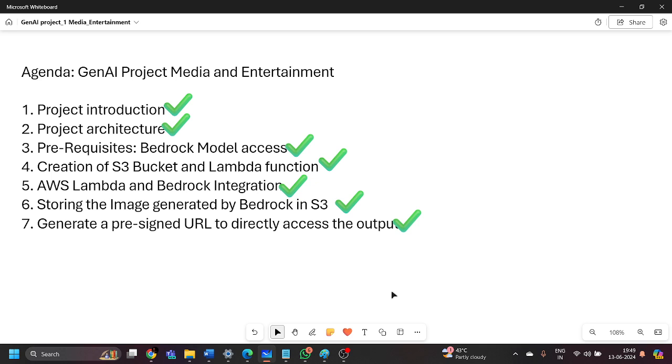Although we are not able to use that pre-signed URL, we can change the permissions by going inside S3. But if I do that, it will take more time, and this video will be stretched a lot more. No issues in that. Meanwhile, in the coming videos, I will show how to change the permissions inside the S3 bucket if you face this type of error.